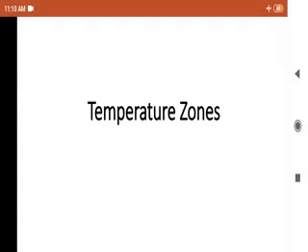They are 0 degree, that is the equator line, and next 23 and a half north, that is the tropic of Cancer line, and next 23.5 degree south, that is the tropic of Capricorn, and next 66 and a half north, that is the Arctic circle, and next one is 66.5 degree south, that is the Antarctic circle, and in the north 90 degree, that is called the North Pole, and in the south, 90 degree south, that is known as the South Pole.